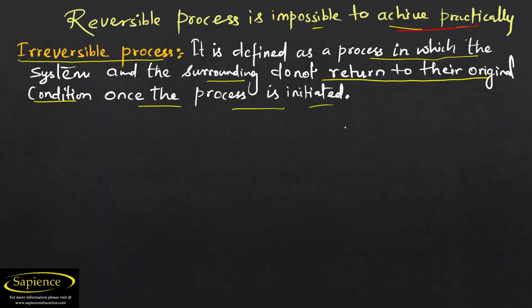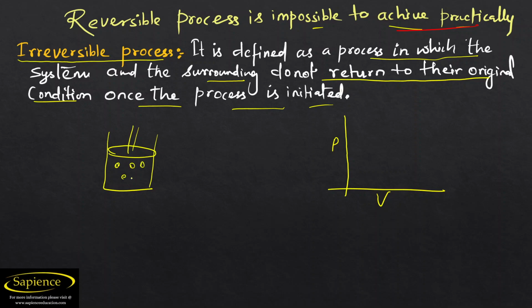For example, there is a PV diagram, a pressure and volume diagram, and this is a piston cylinder case. There is a gas inside this piston cylinder. When we heat, it will take the heat energy.